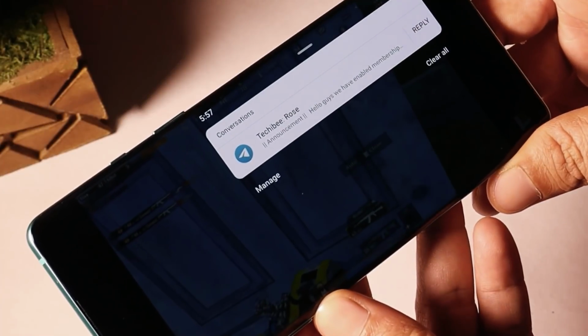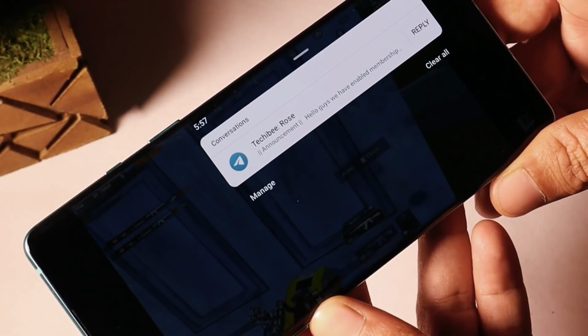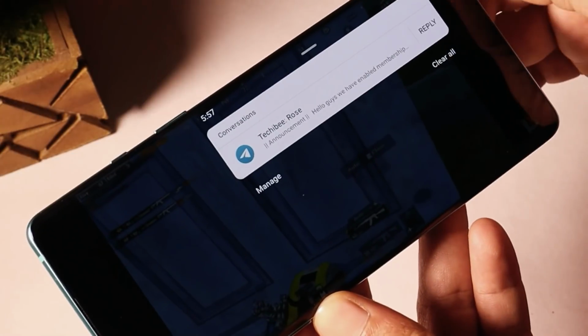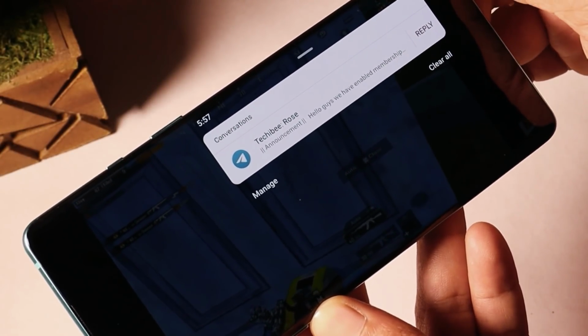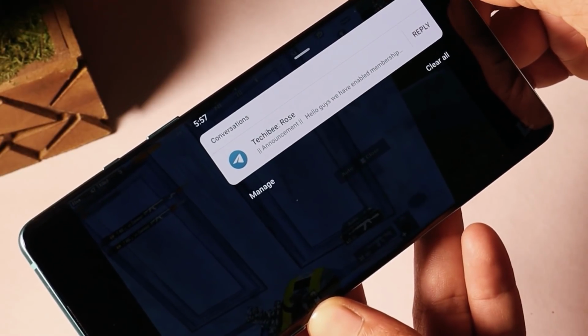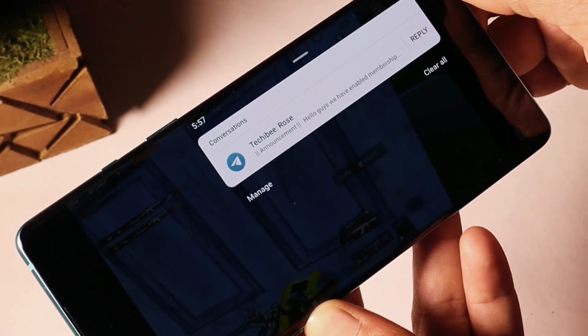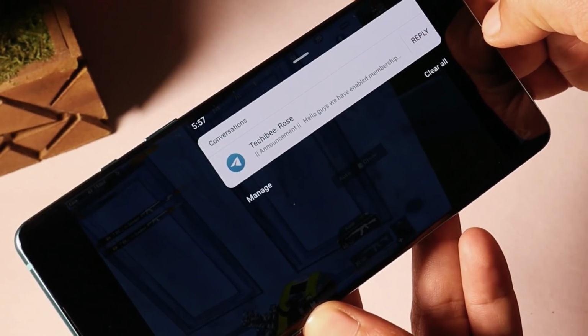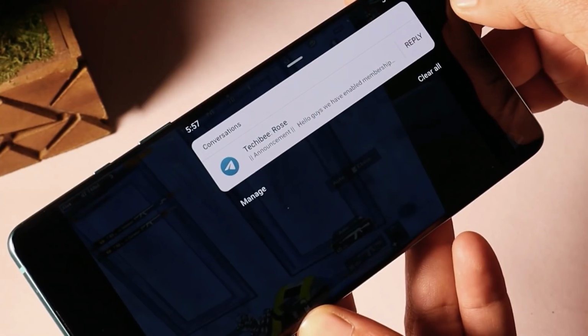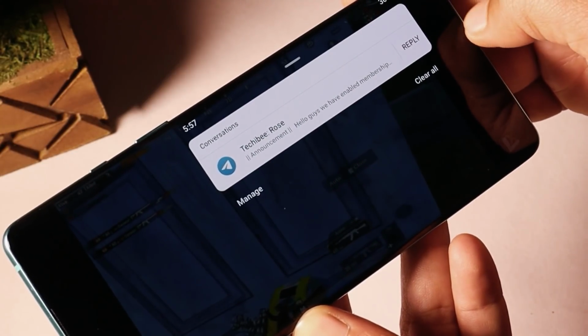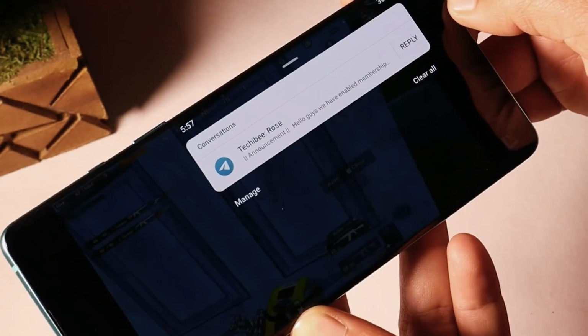Another bug on the Oxygen OS 11 stable update for OnePlus 8 and 8 Pro is related to the status bar. In most cases when you are watching any video and try to swipe down the status bar, you only get to see the notifications. We don't get access to the quick settings panel or the status bar. So this is again a bug which needs to be fixed by OnePlus. This doesn't happen all the time. Only in some rare cases I've seen this issue, so I've taken a screenshot of that.